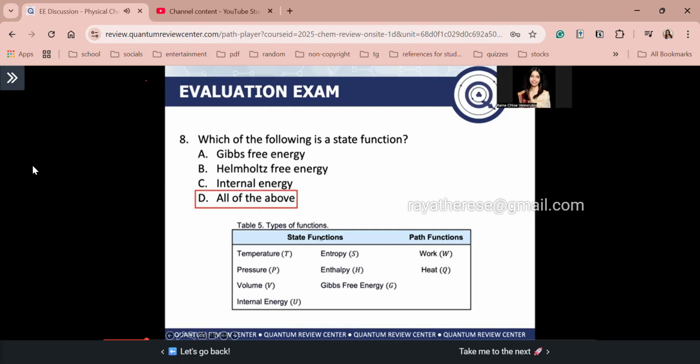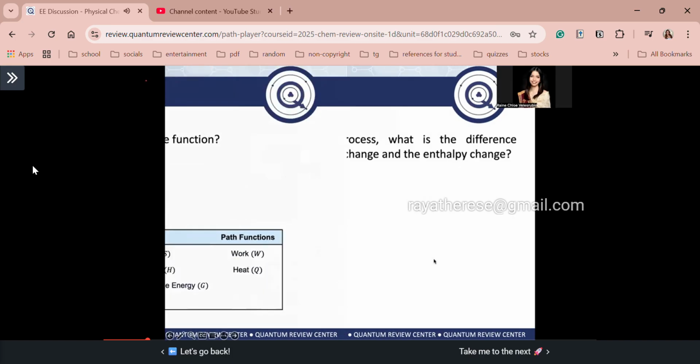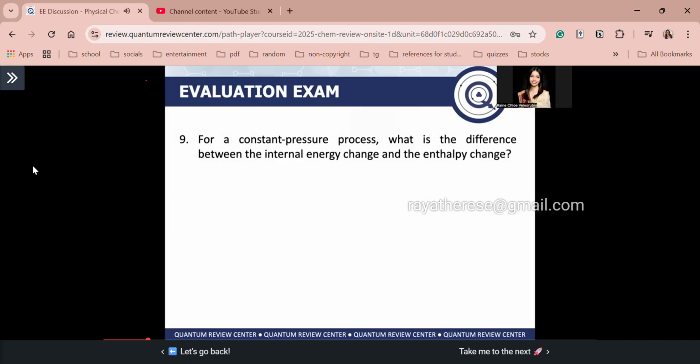All of these are state functions. When we say state functions, we are only concerned with the initial state and final state of the system, and not the path taken by the system to reach the state. For path functions, we are concerned with the path taken, for example work and heat. Next, number 9: for a constant pressure process, what is the difference between the internal energy change and the enthalpy change? This is conceptual. Did you get this one?